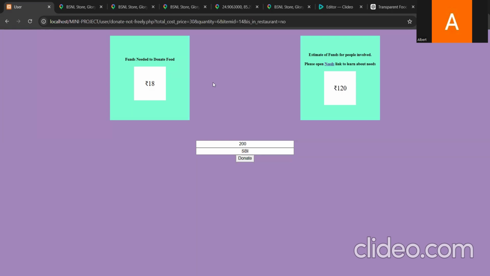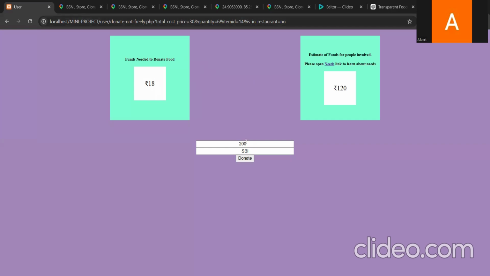So it means 120 plus 48, that is 168 rupees, is the maximum amount that can be accepted, right? Because the total cost price is 30, so for buying food itself, 48 rupees is needed. And on top of that, there is 120 rupees that can be accepted for people involved, right? Maximum. Its maximum acceptable is 120. So basically 168 can be accepted. That's the maximum acceptable amount.